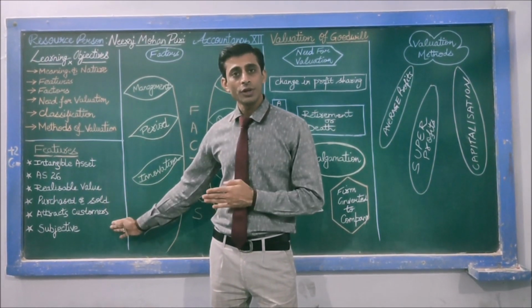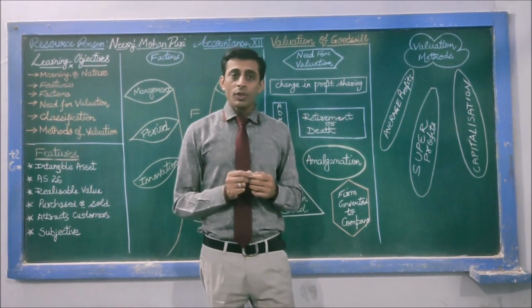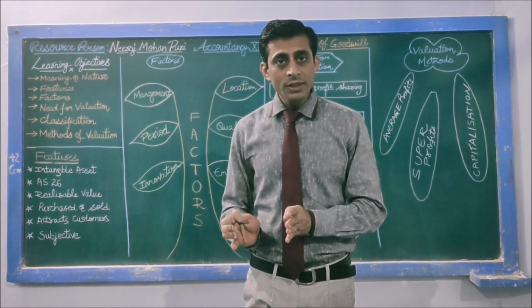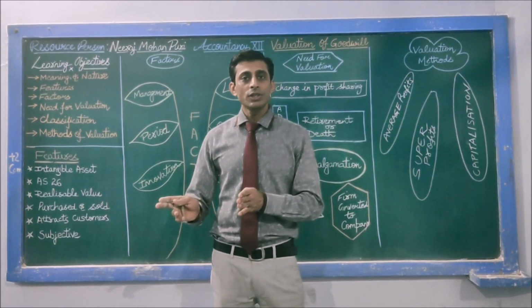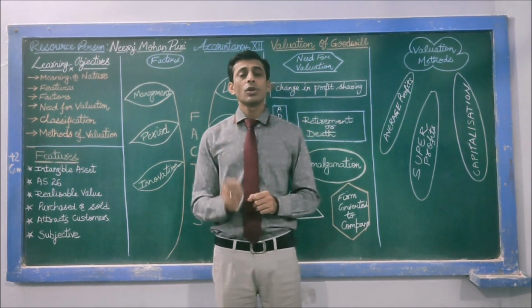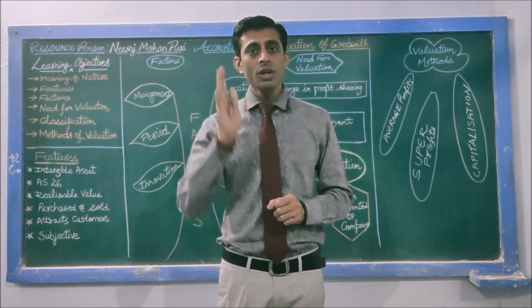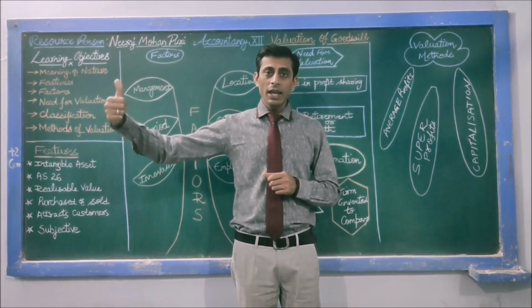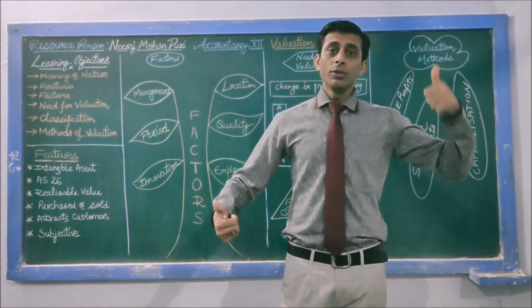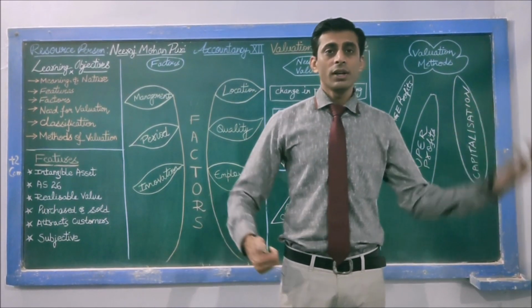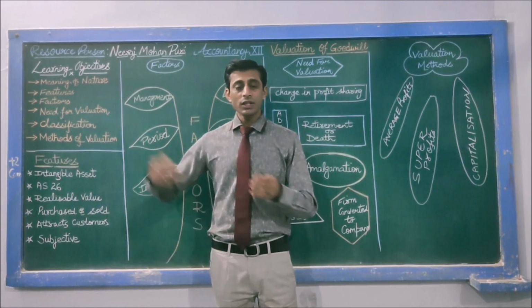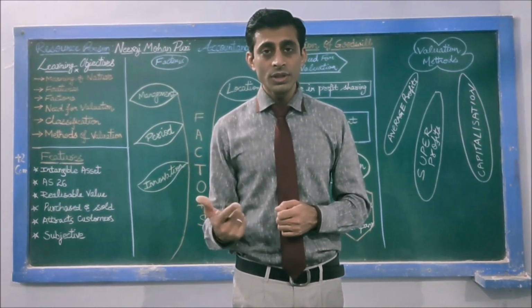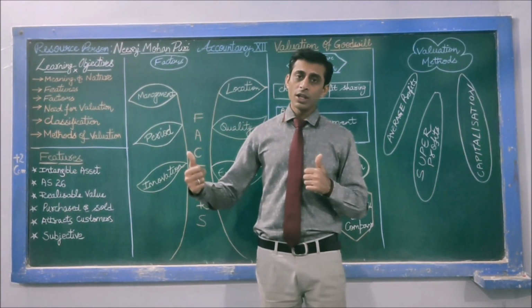Subjective. This feature states that the value of goodwill varies from person to person or from firm to firm. It is not something which is consistent or the same. It may be that the value of goodwill for firm A is different, whereas the value for firm B in the same industry may be different. So this is what subjective means, which varies, which changes from the person who assesses it or determines it, or from one firm to another firm.